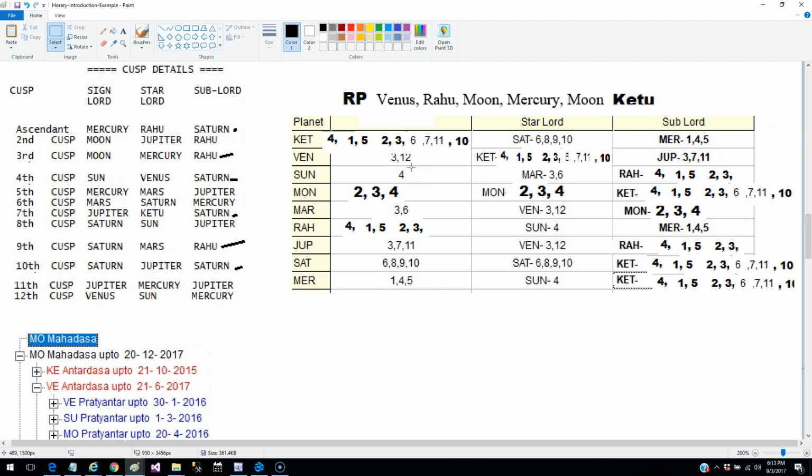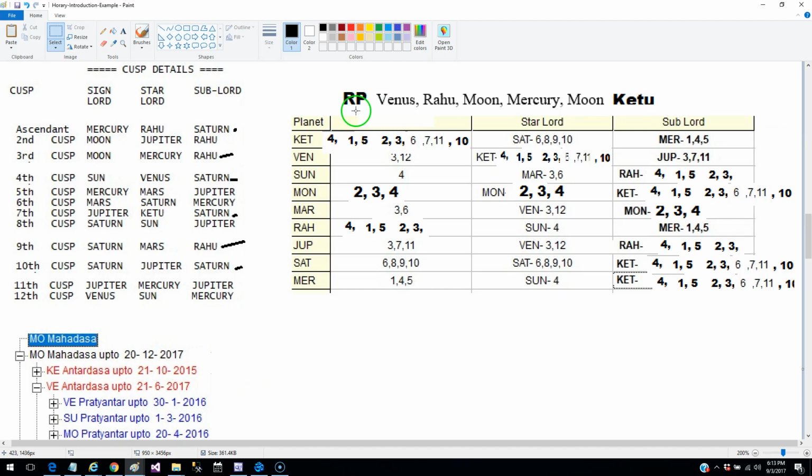This is also a very common scenario in Horary astrology. When you have so many planets appearing as significators, how do you eliminate the tempters and settle for the planets that are actually going to give the result?